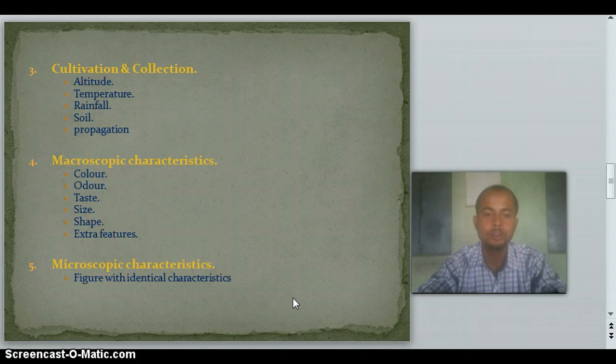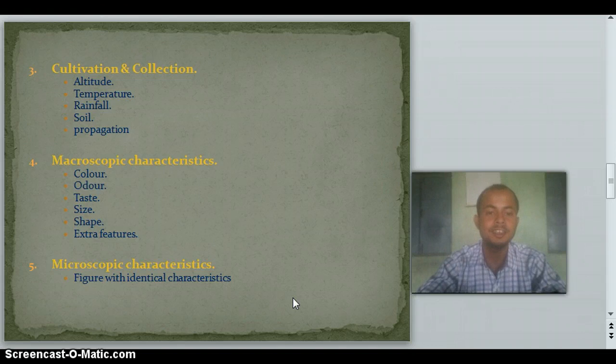Then you have to go for the next point, that is macroscopic characteristics or organoleptic characteristics, which in short you can write as macroscopic. That means the general or the normal appearance of the crude drug. So the normal appearances of the crude drug are as follows: color, odor, taste, size, shape, etc.